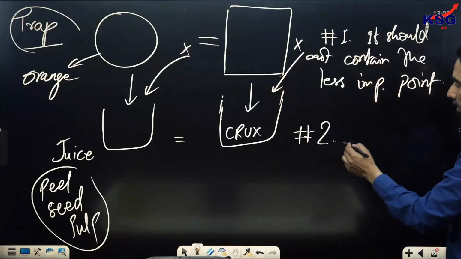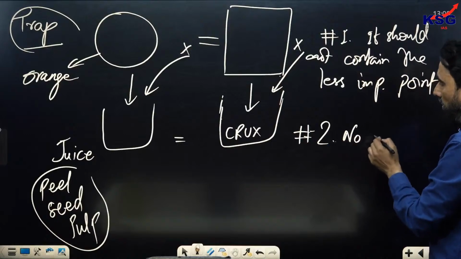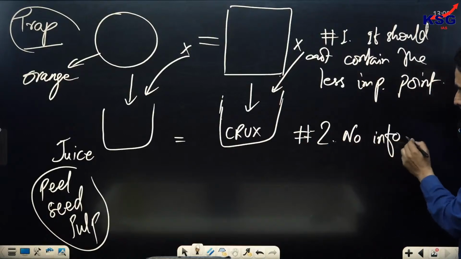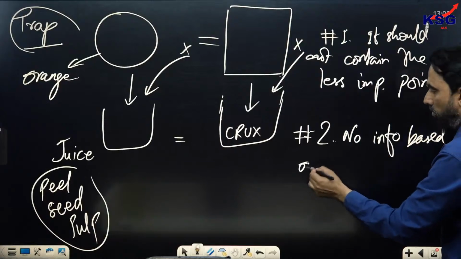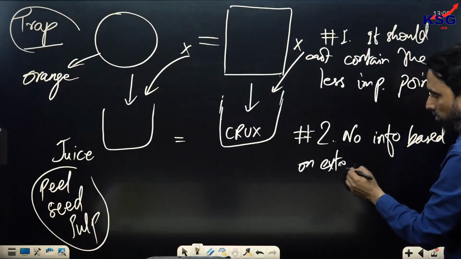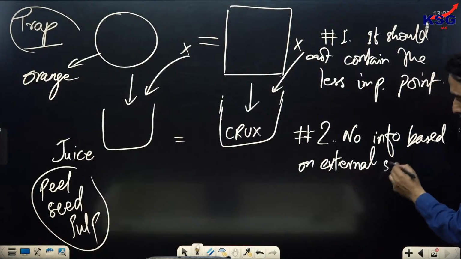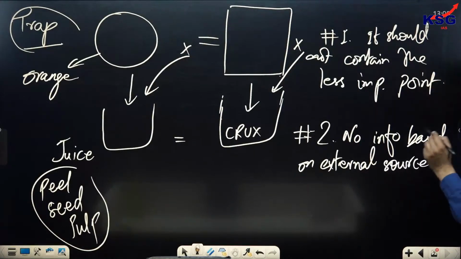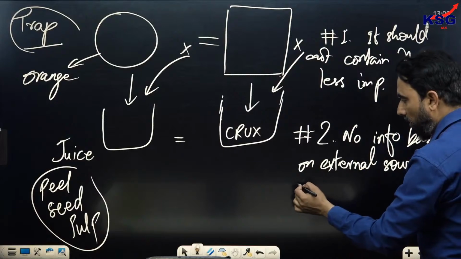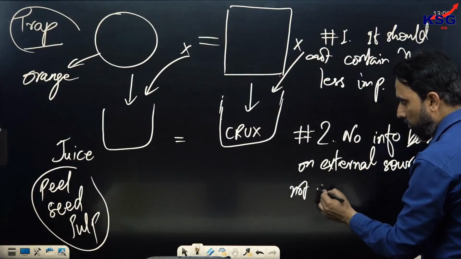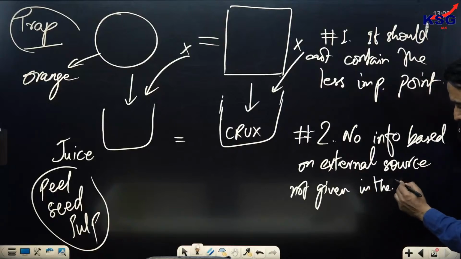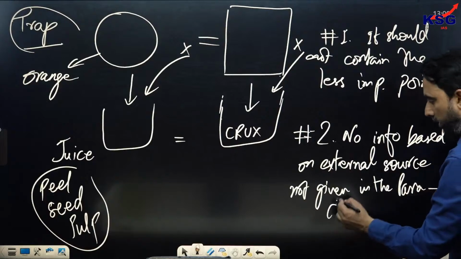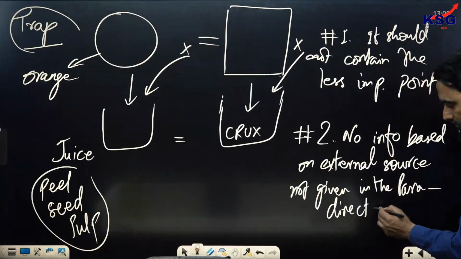So, no information based on external source. By external source, I mean not given in the para, directly or indirectly.